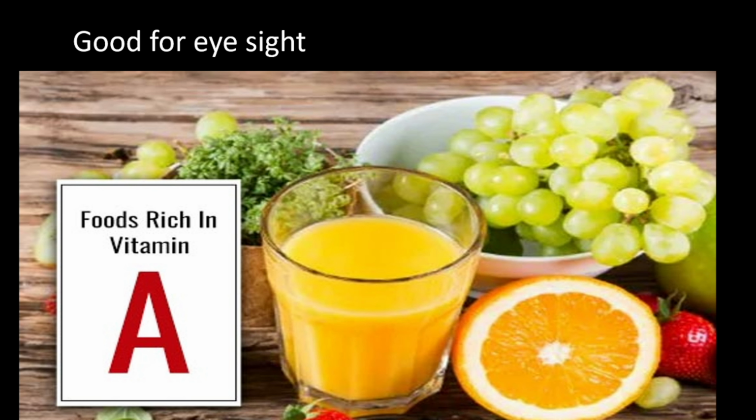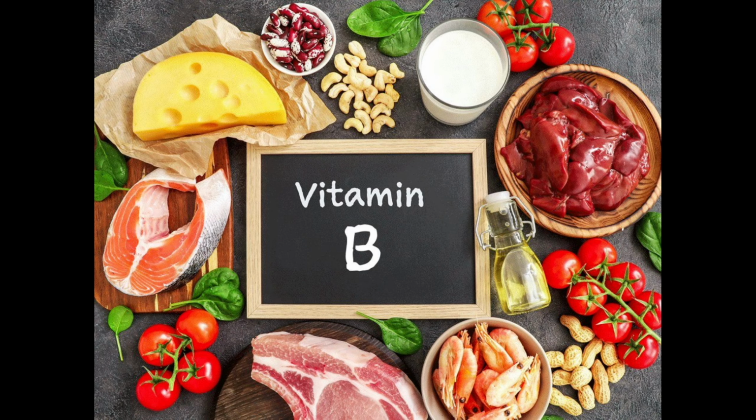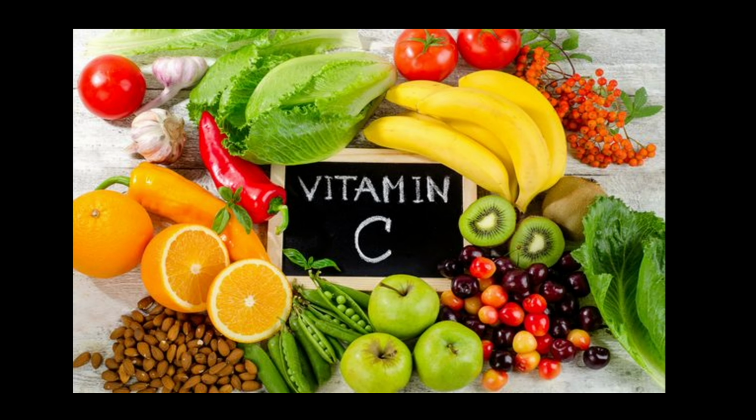Now look at this. This is vitamin A. It is good for eyesight. Only a few things are there. Even carrot is very rich in vitamin A, and it is very good for eyesight. Now this is vitamin B. Look at the food items which are rich in vitamin B. You can have a view of this: fish, beef, then vegetables, then nuts, fruits, oil, all are there. Now this is vitamin C, mostly fruits, nuts, then cabbage.